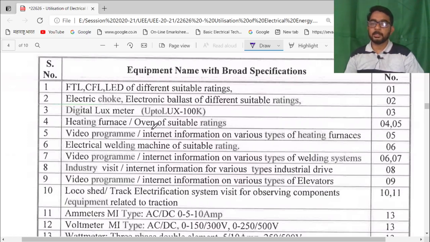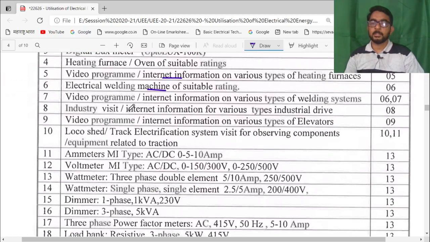Then heating furnaces, video programs, electrical welding machines. If electrical welding machines are not available at the premises of the institute, then students can visit a nearby welding shop so that they will get some knowledge.